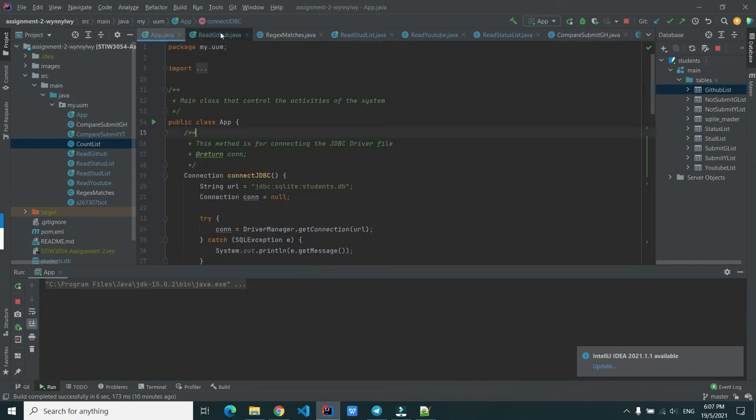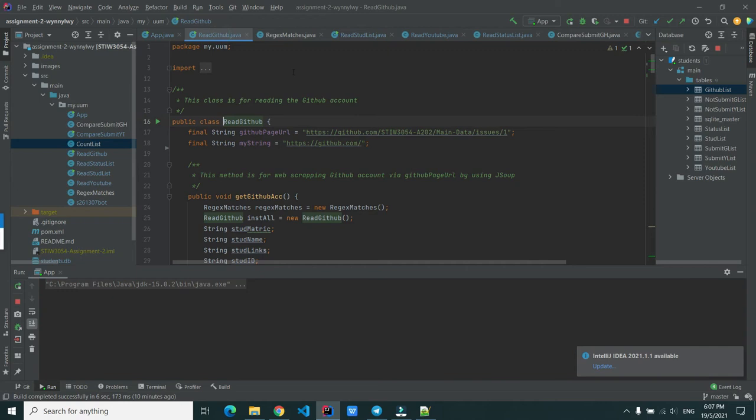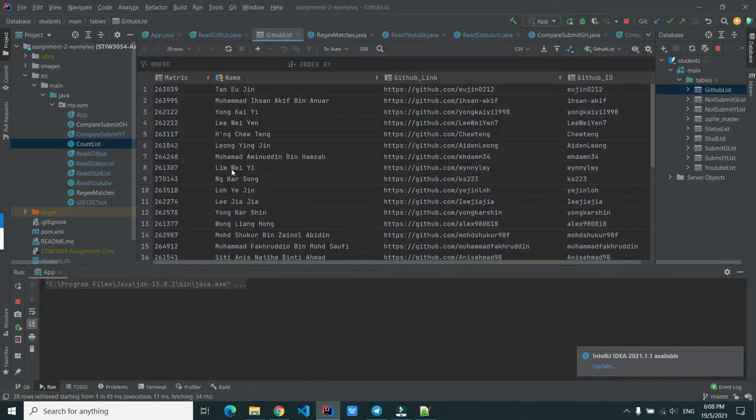The ReadGitHub class is used for reading the GitHub accounts by web scraping via the GitHub page URL using JSoup. And after the data is extracted from the GitHub page URL, the data will be saved into the GitHub list database. And this is the data.